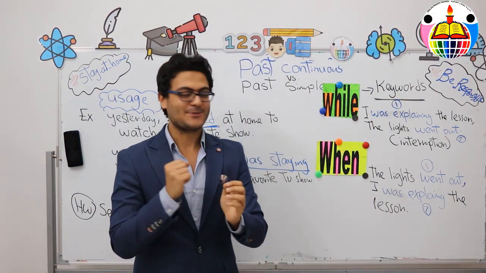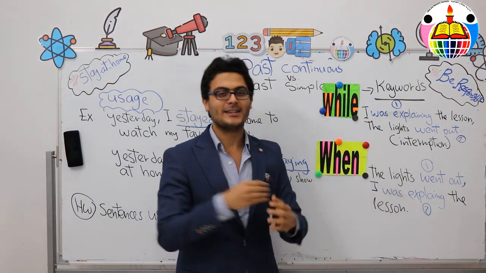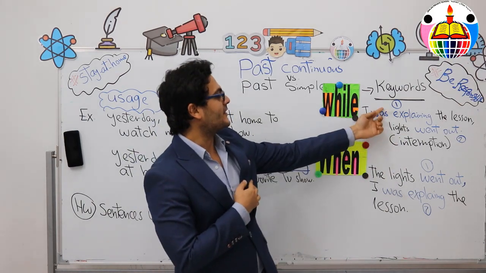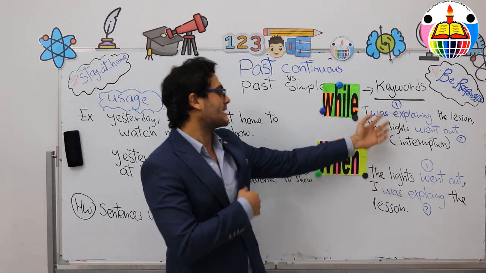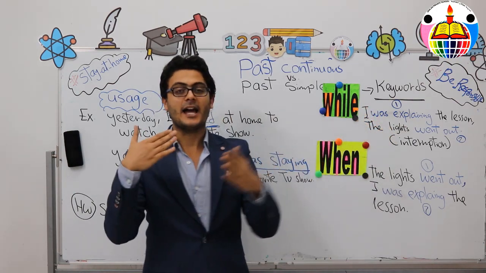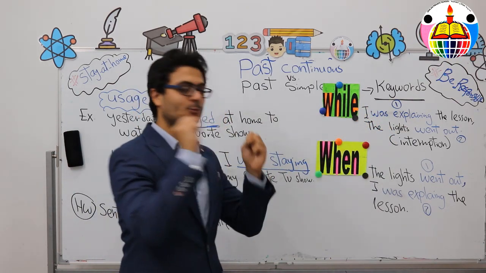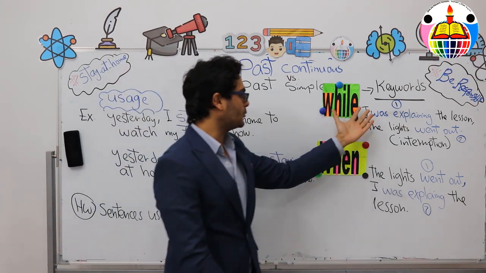There was an interruption. There was an interruption means what? There was an interruption means that the first event was interrupted by the second event. I was explaining the lesson and I was interrupted by the lights going out. That's why we use while.